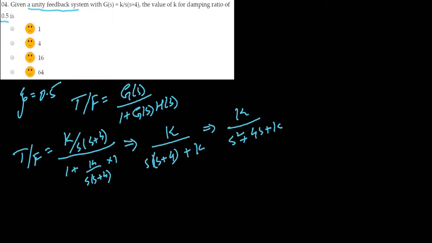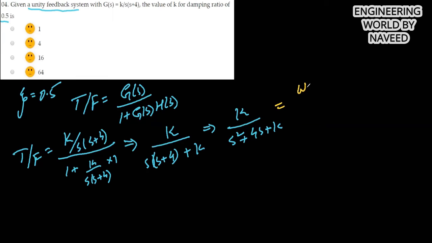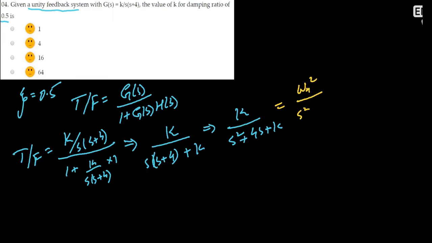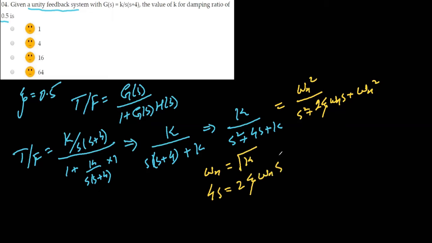Now after this, we need to compare it with the standard equation, that is this one. If you compare these two, your natural frequency will be equal to the square root of K, and your 4s will be equal to 2 zeta omega n s. This s will cut out by this s. So your zeta value will be equal to 2 divided by omega n, and omega n is the square root of K. So your zeta value for a damping ratio of 0.5.